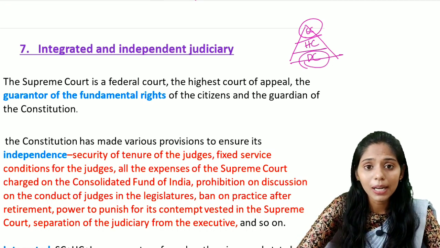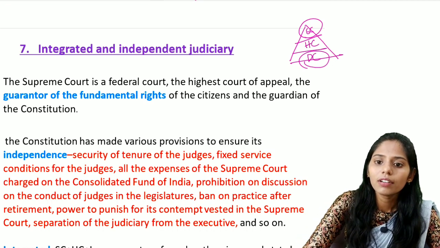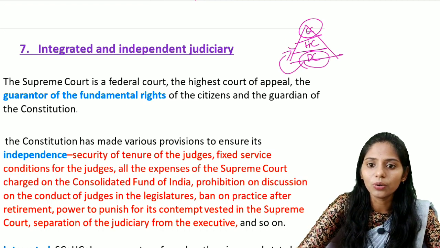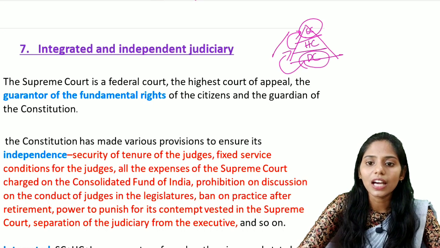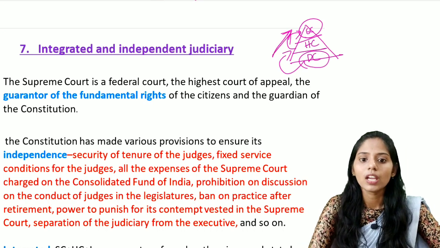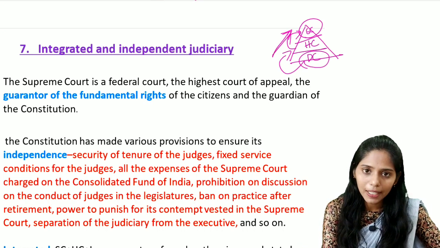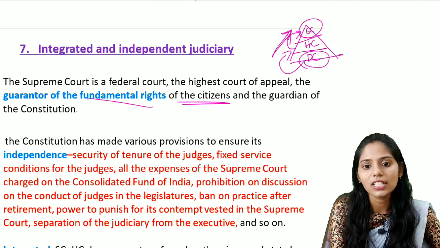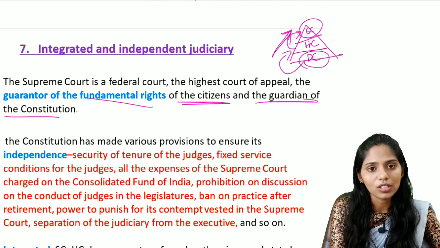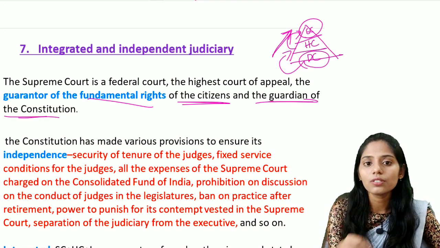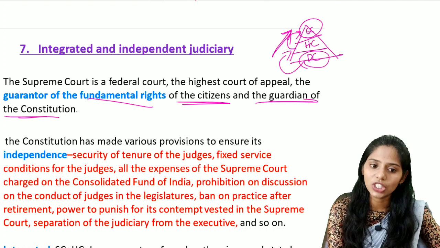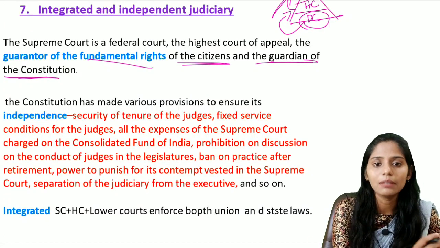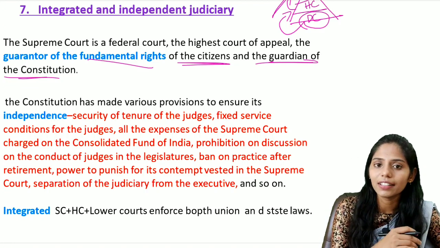So how will the appeal process take place? From the district court, the appeal will go to the High Court, and from the High Court it will go to the Supreme Court. In this way, the appealing process goes. So it is the highest court of appeal in India, and also a guarantor of the fundamental rights of the citizen and the guardian of the constitution. You can use this statement when you are writing answers regarding the judiciary. And let us see the features regarding the independence of the judiciary and integrated judiciary.